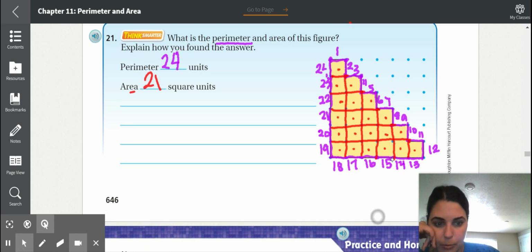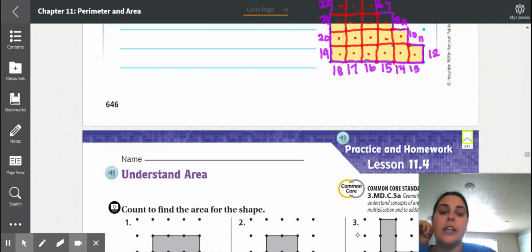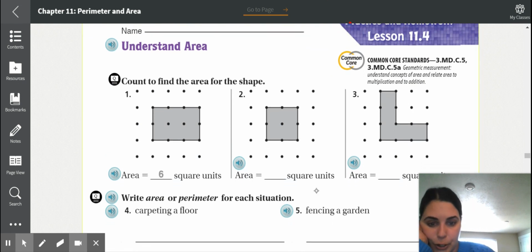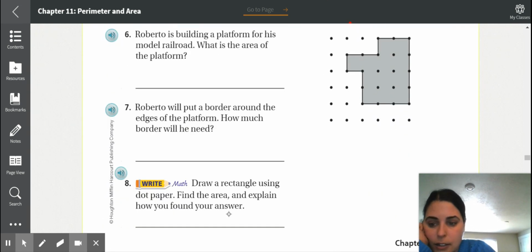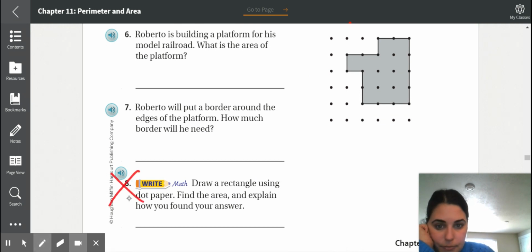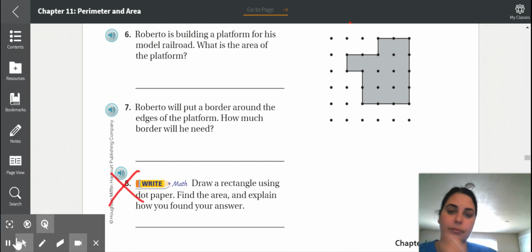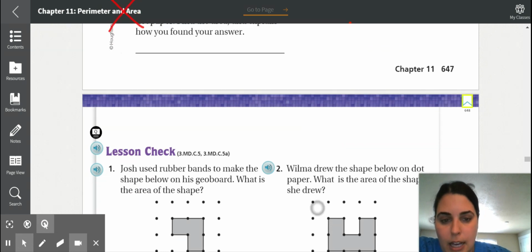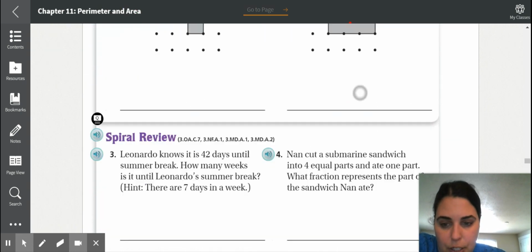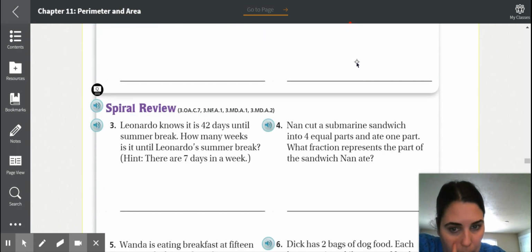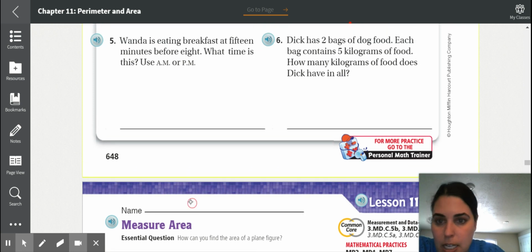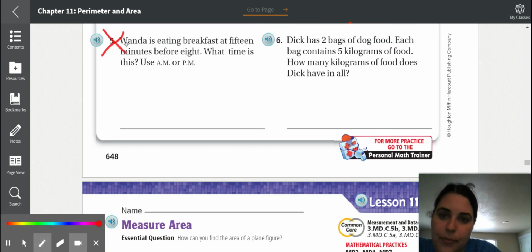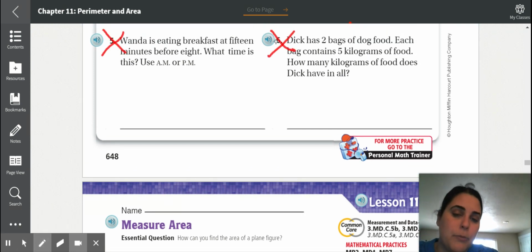All right, let's look at your homework. Okay, it's all about area. You can do 1, 2, 3, 4, and 5. Don't worry about number 8. Okay, yes, number 1 and 2, 3 and 4. You do not need to do 5 and 6 because those are from chapter 10.